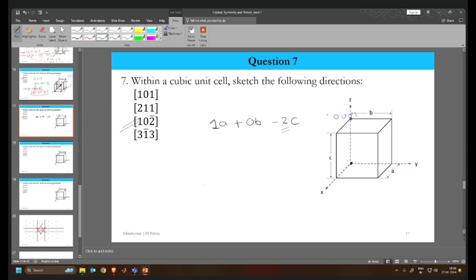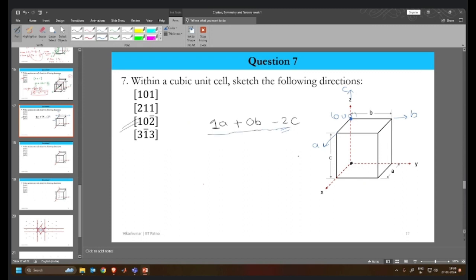Okay. But the restriction is that I can shift the origin, but I cannot change the crystallographic axis. The axis associated with the particular crystallographic coordinate system, I cannot change. So this is again my C direction, this is my B direction, and this is my A direction.